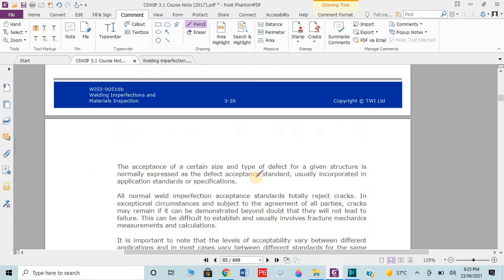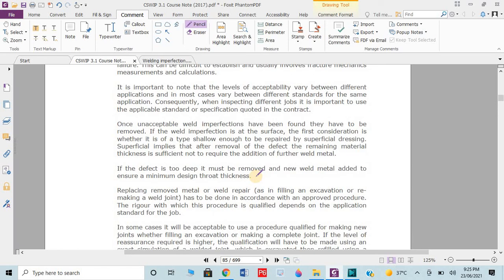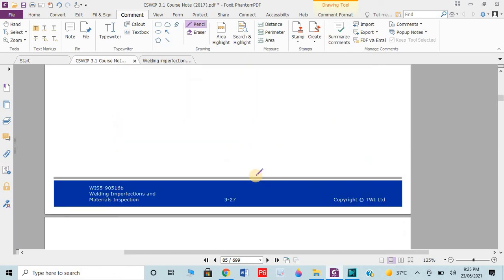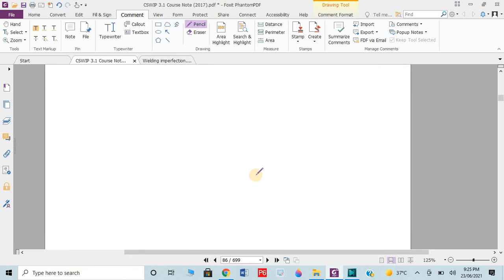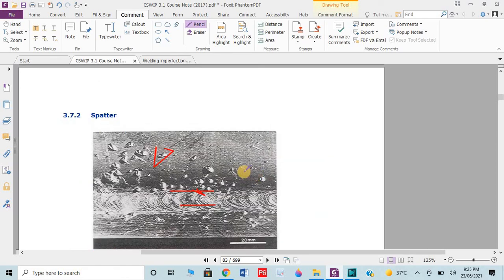Then we have the acceptance criteria. By considering the CSWIP, we don't need to go into the detail. Just be focused on the original visual inspection, and in conclusion, if you have an idea of all the cracks, all the defects of welding, why they occurred and how we can prevent them, visually you simply need to inspect, and you simply need to record and inform the welders. This is the actual job of welding.